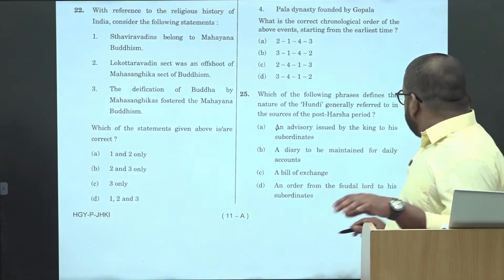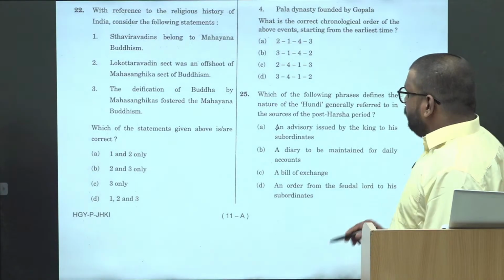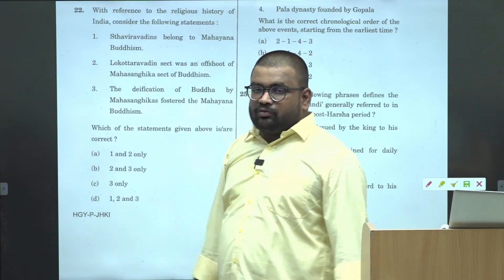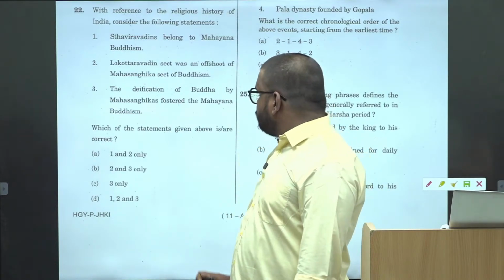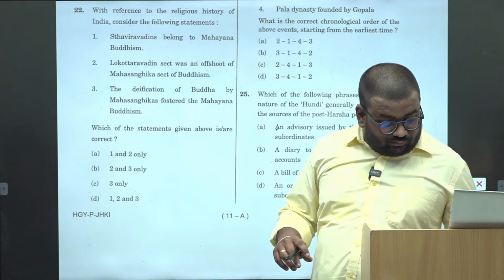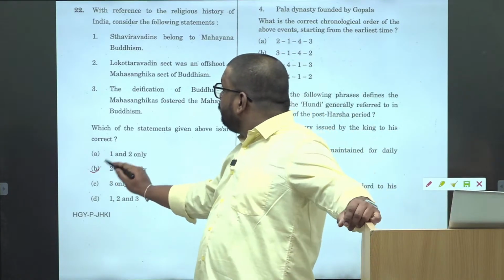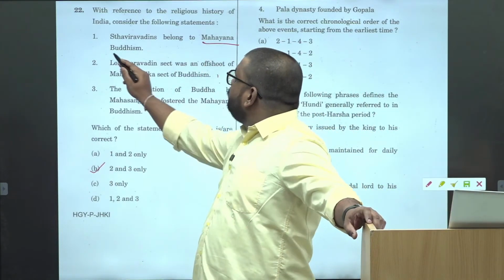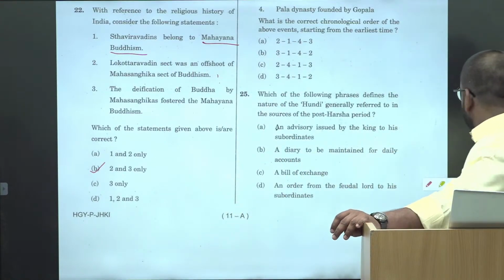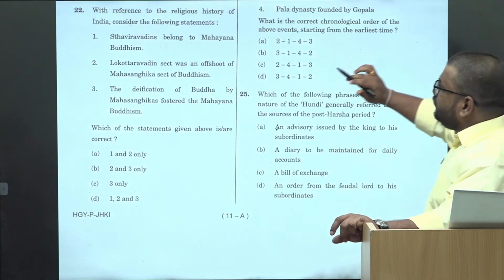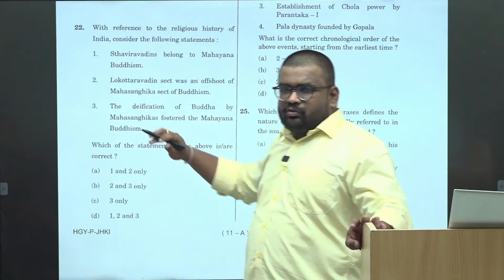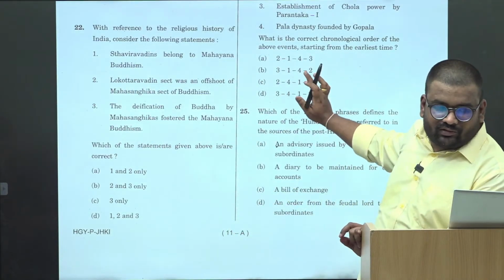So in this particular question, you should be able to solve it based upon the knowledge. So the answer is 2 and 3. Mahayana Buddhism belongs to the other one, not Sthavirvadins. This is the second question, I think we'll be skipping, right? Just note it down. If you don't have the knowledge, you can skip this question.